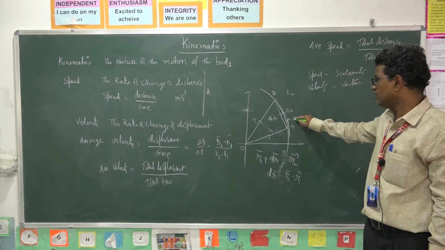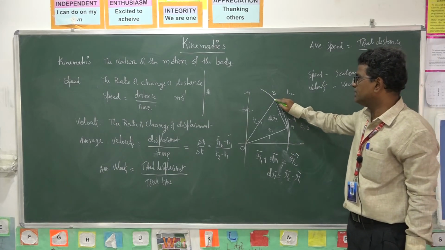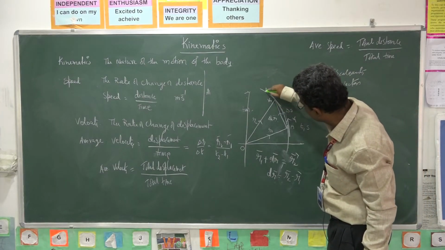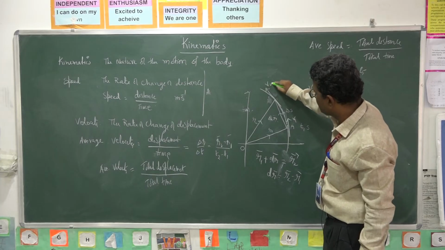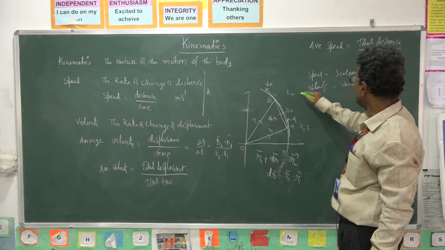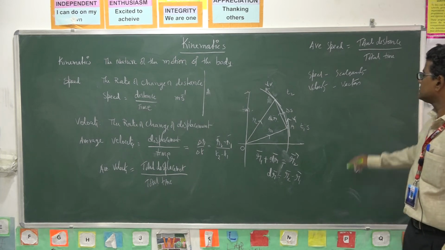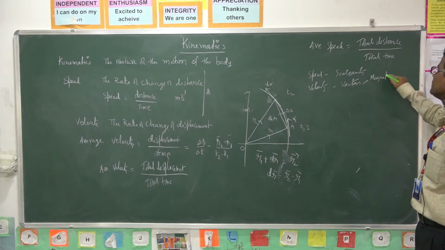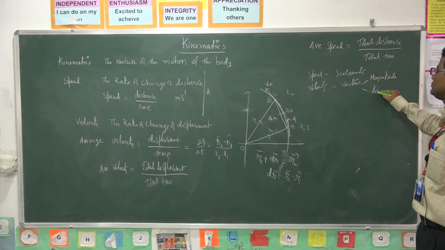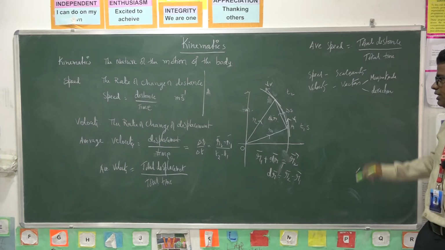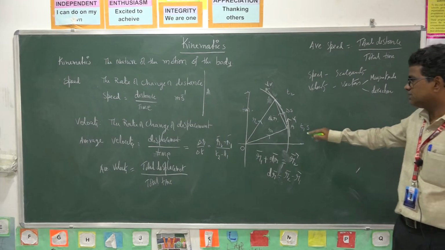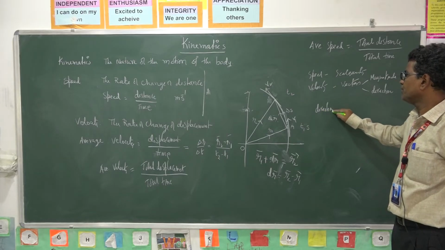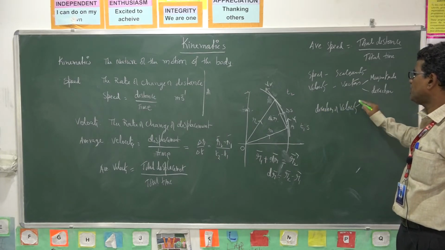Let it be V1. Here the velocity, let it be V2. Here you draw a tangent again. The tangent drawn at a point at this position indicates the direction of velocity. So velocity is a vector quantity, it has both magnitude and direction. If a body moves in a curvilinear path, what is the velocity direction? How can we find the direction of velocity?